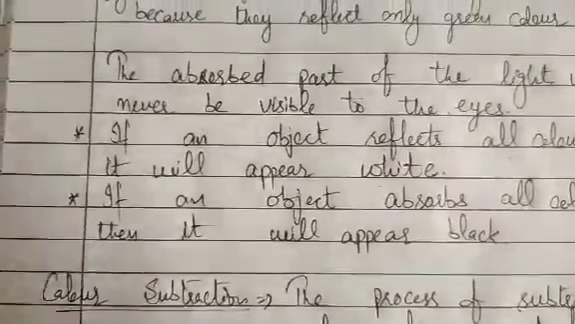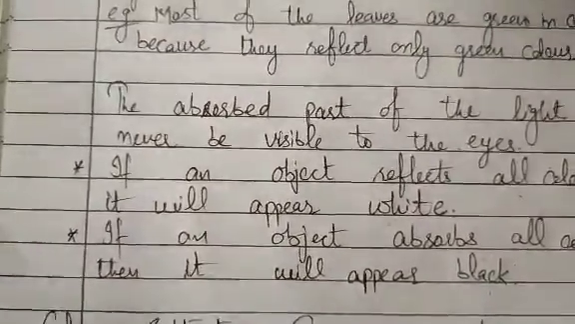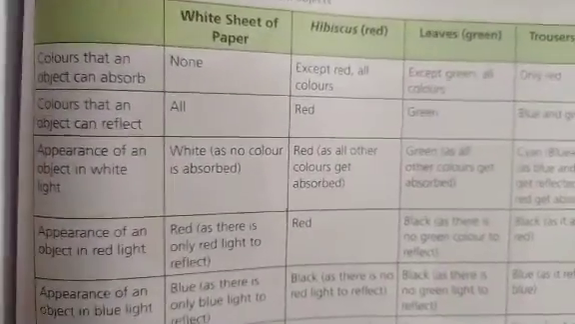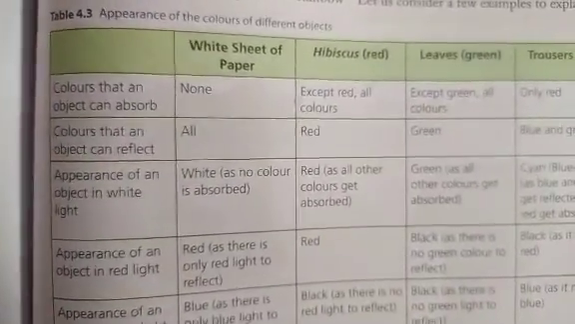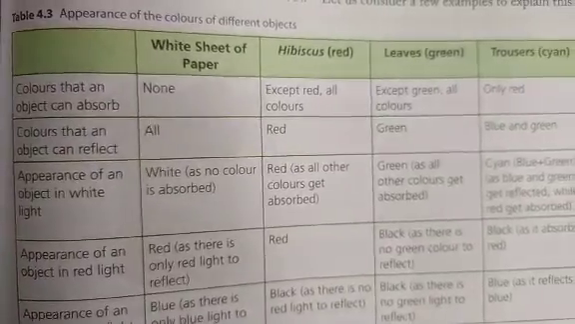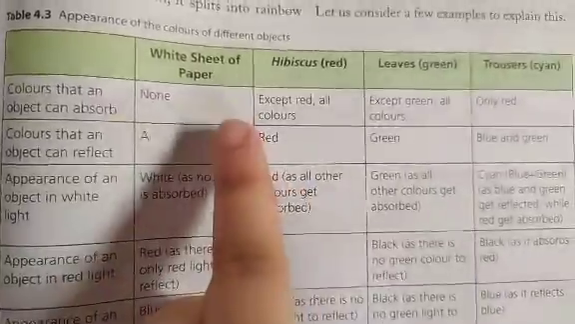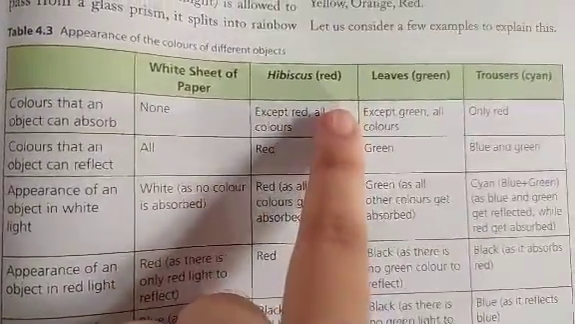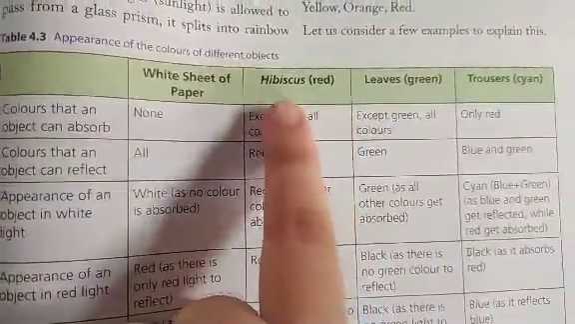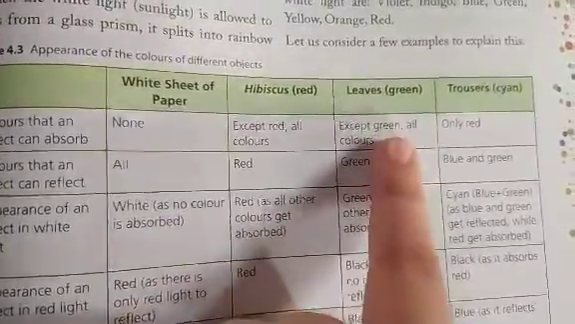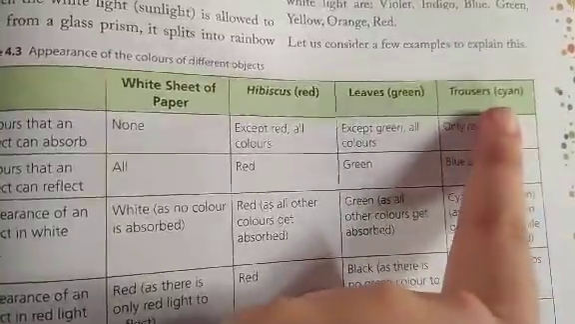But before that, I want to tell you about some of the colors, about some of the objects that appear different in colors. For example, here is a table which is showing the appearance of the colors of different objects. Here you can see, first is the white sheet of paper. Second object is the hibiscus red. Hibiscus is a flower which is red in color. Leaves are always green, and trousers we have taken that are cyan in color.